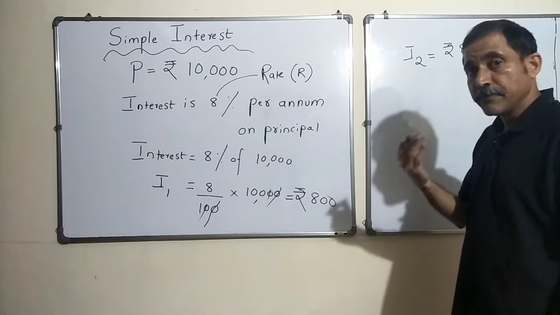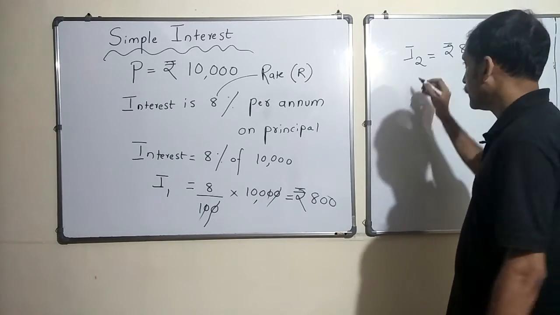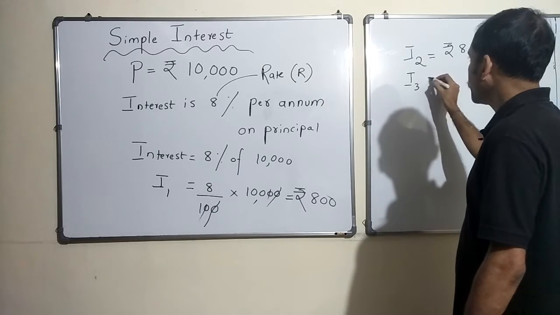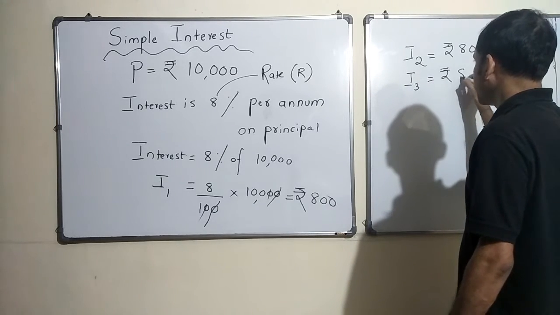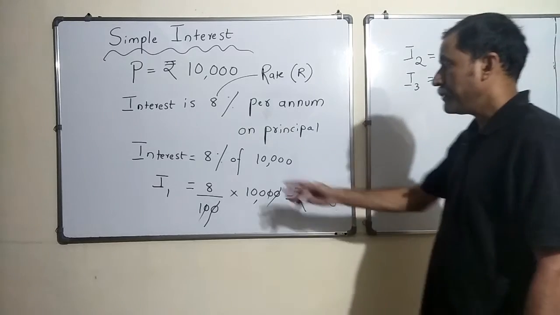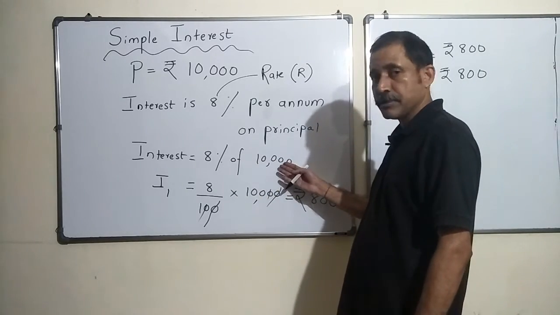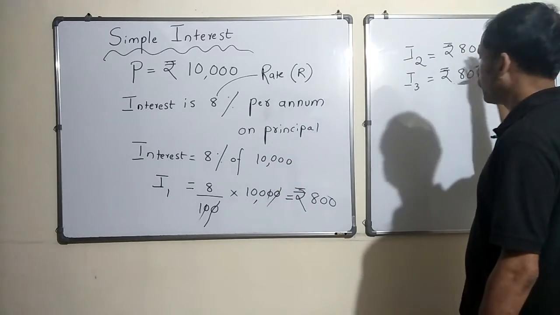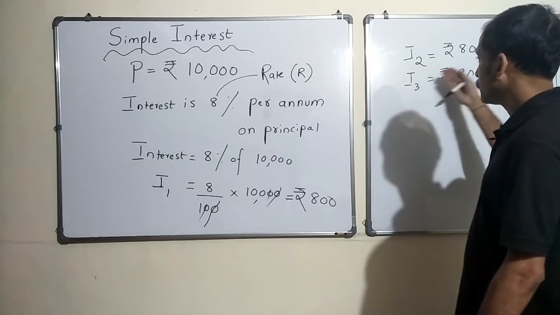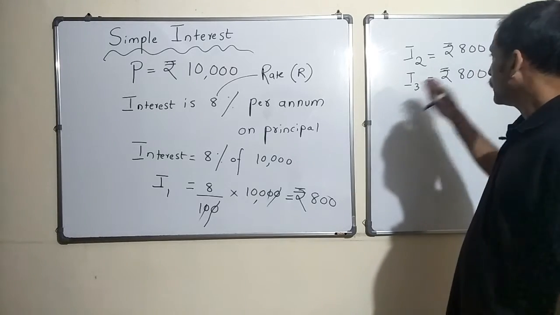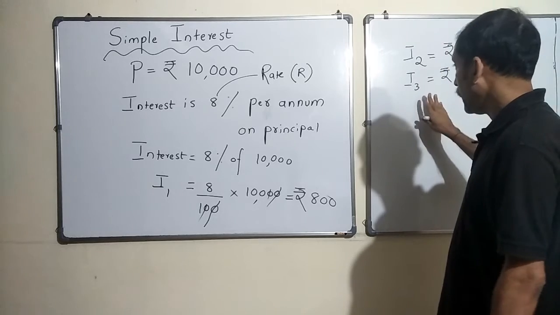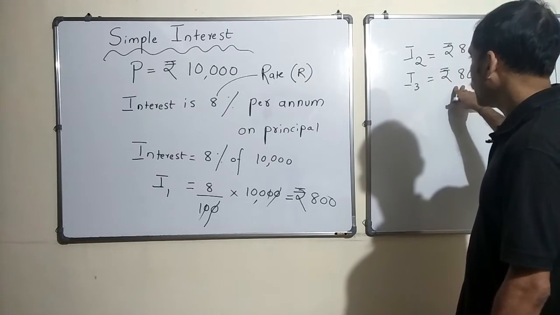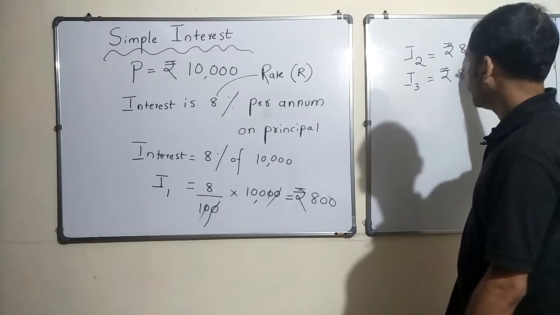If I keep the investment in the bank for the third year, at the end of the third year the interest I'll get is again 800 rupees. Same calculation: 8% of 10,000 in the first year, in the second year, and in the third year. So at the end of 3 years, I would get an interest of 800 plus 800 plus 800.